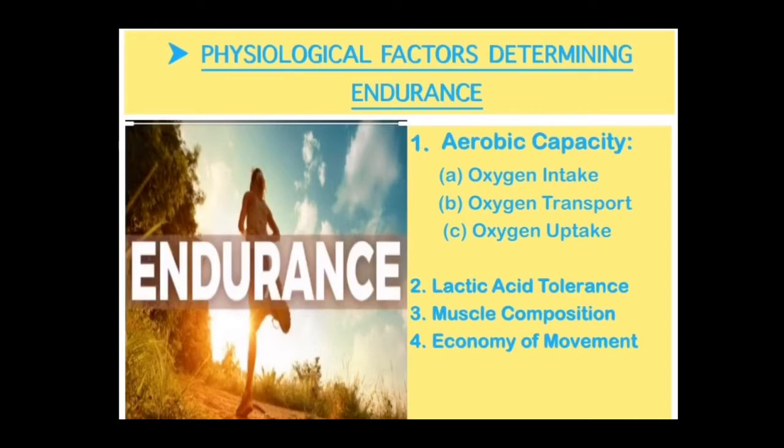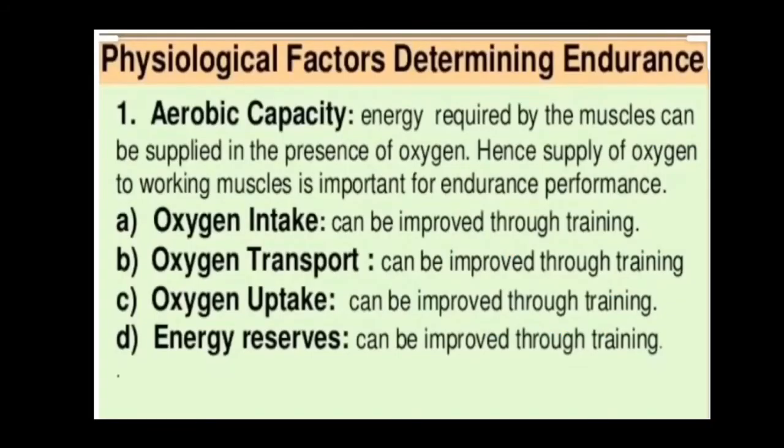The physiological factors that determine endurance are as follows. Number one is aerobic capacity, in which oxygen intake, oxygen transport, and oxygen uptake. Second is lactic acid tolerance. Third is muscle composition, and fourth is economy of movement. So, number one factor is aerobic capacity. It describes the functional capacity of the cardiorespiratory system, which involves your heart, lungs, and blood vessels.